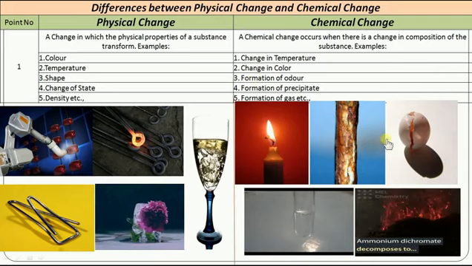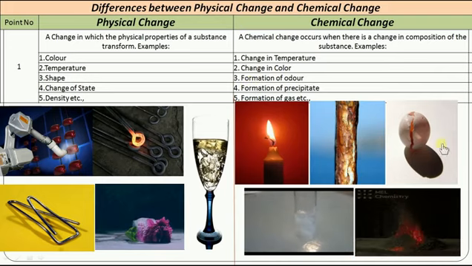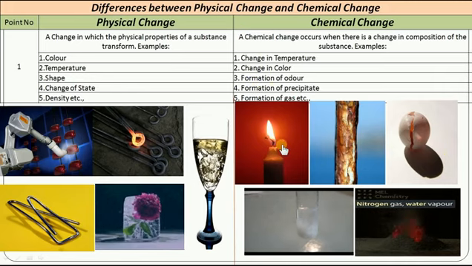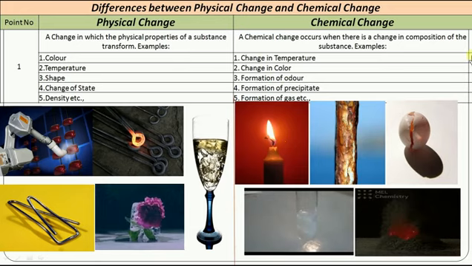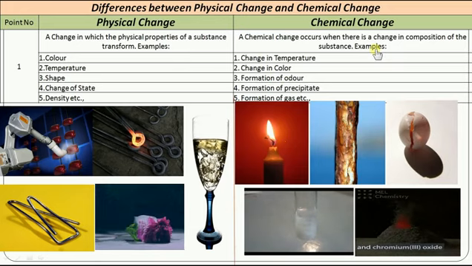Formation of odor. When you see a rotten egg, it will give a bad smell. So that is a change in odor. That means there is some new substance. That means the composition of a substance changes. That's what you have to understand.